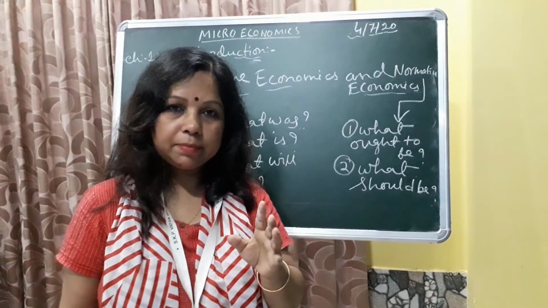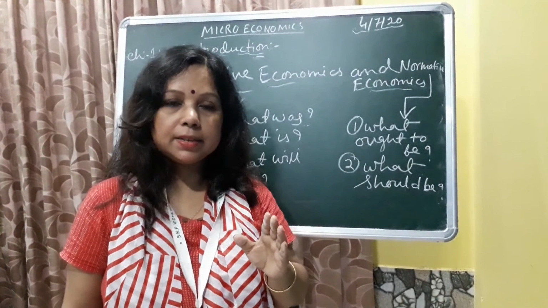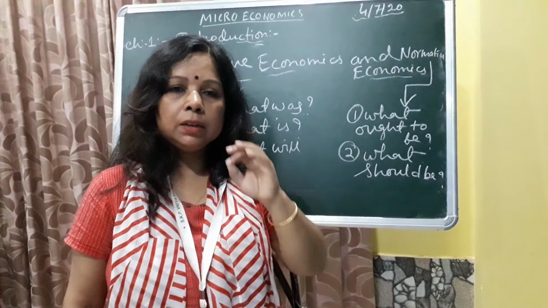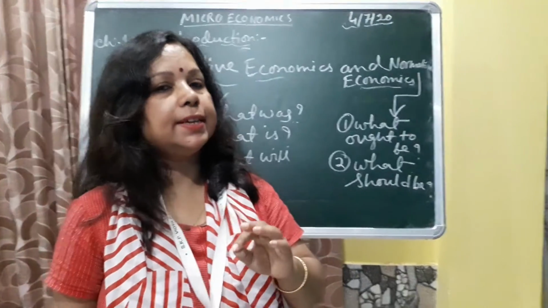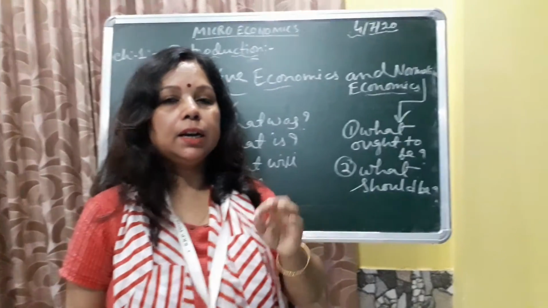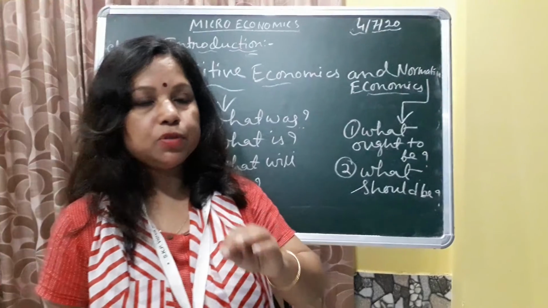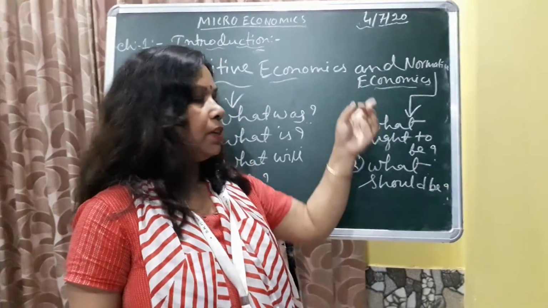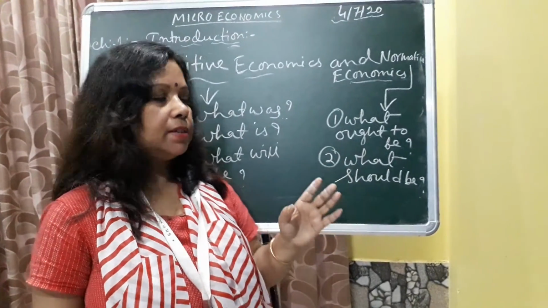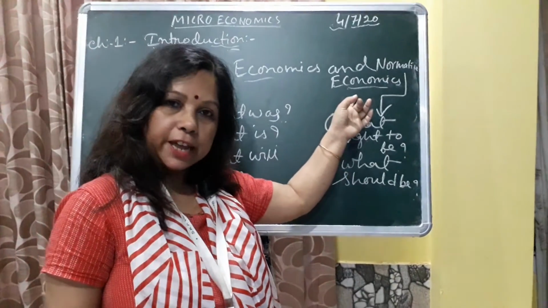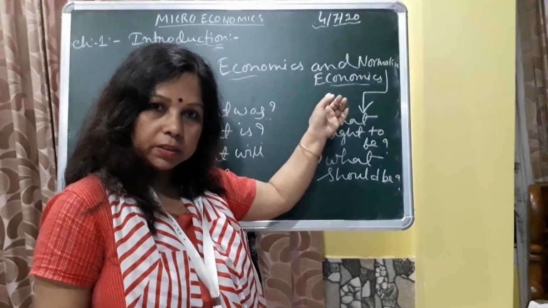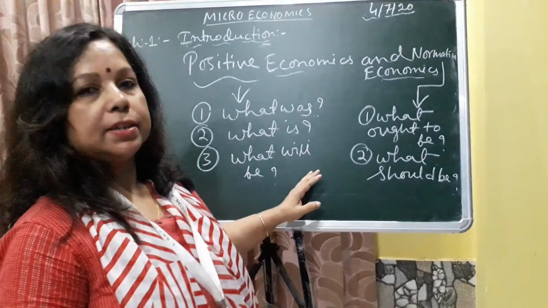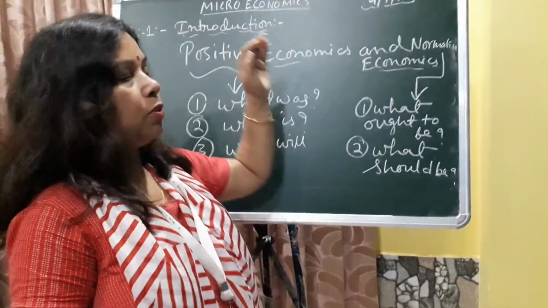Another example: the prices of goods in the Indian economy are constantly rising. This is an example of positive economics. The government should take steps to reduce the prices. This will be an example of normative economics. These are the main differences: normative is the suggestive type and depends on the opinion of the individual, while positive depends on actual fact.